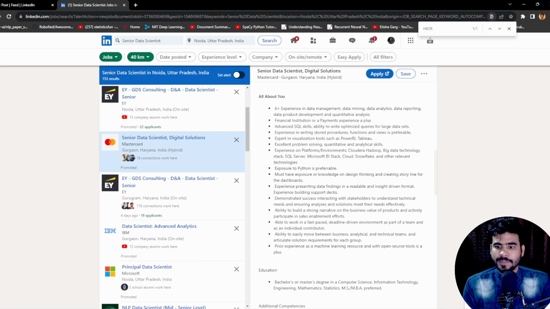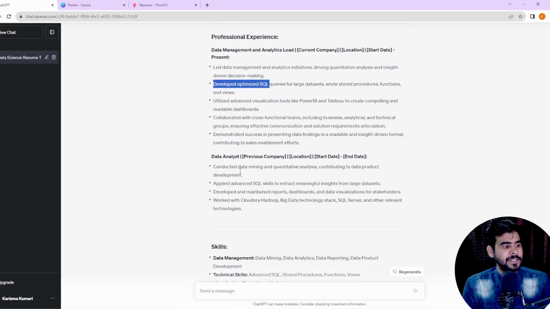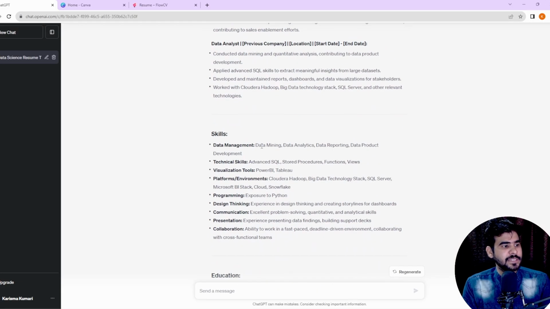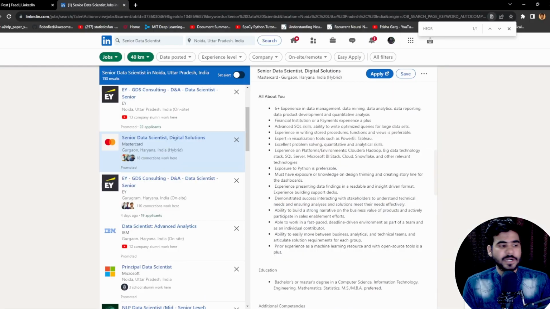Now if I go back to our ChatGPT, as you can see, these are the complete skills that we have: data mining, data analytics, data reporting, data product, advanced SQL, stored procedure, function, view, Power BI, Tableau, cloud. Again we can verify with this particular job description. If I show you, yes, Power BI, Tableau, Microsoft Server, advanced SQL, okay, advanced SQL that we are getting.